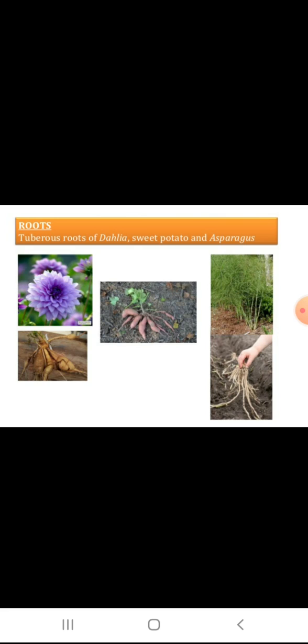Next one is tissue culture. Tissue culture is the technique in which a small piece of plant body is cut from the plant and then transferred to test tubes containing nutrient medium. This nutrient medium contains hormones which help in cell division. So nutrient medium means nothing but the medium which contains hormones which help in cell division.